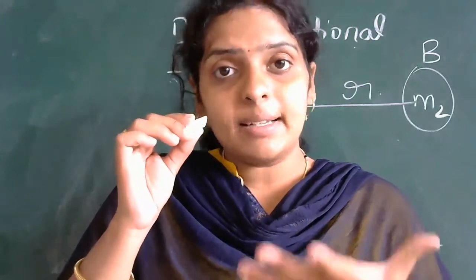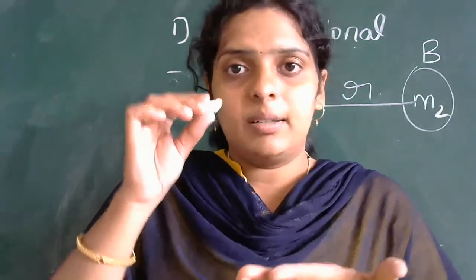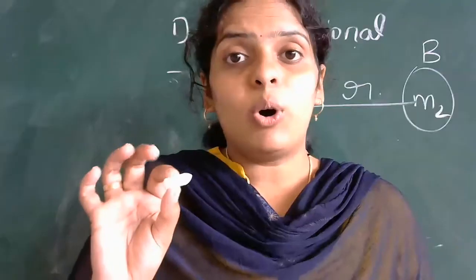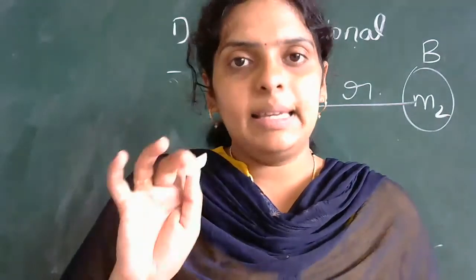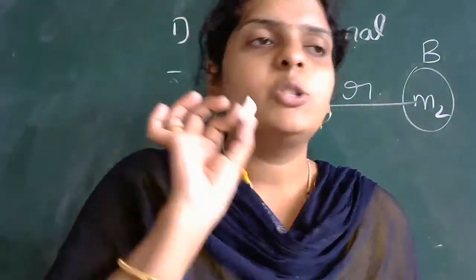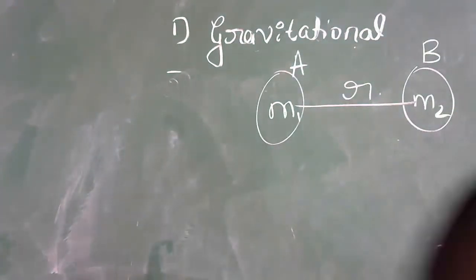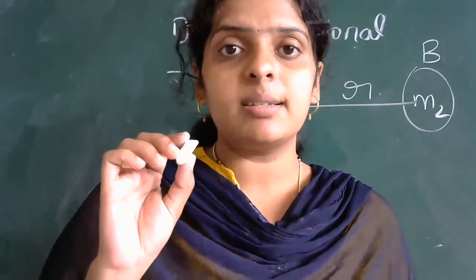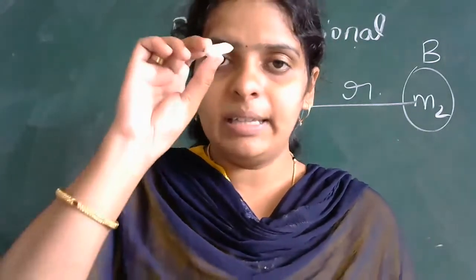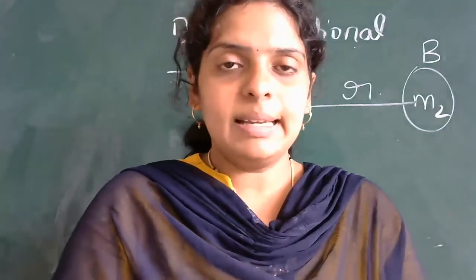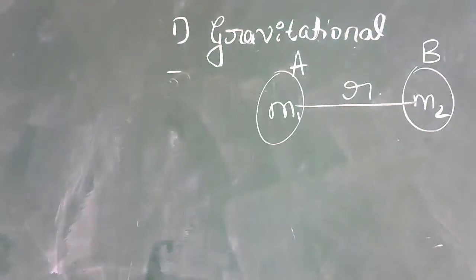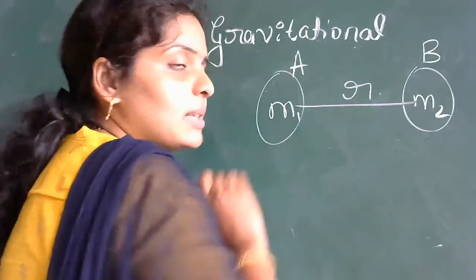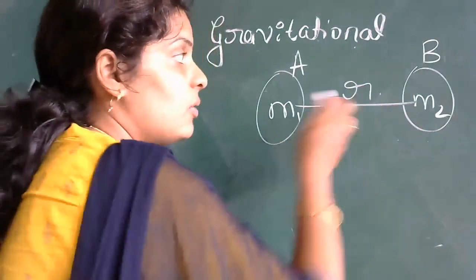Whatever earth is there, that is also moving actually, that is also getting attracted by this chalk, but it is not giving any motion. Why? Because the mass of the earth is bigger than the mass of the chalk. Because of that reason, you don't feel any changes in the motion of the earth when this chalk is thrown upward. Is it clear? Okay. So here A body attracts B body, in the same way B body also attracts A body if they are separated by a distance of r.